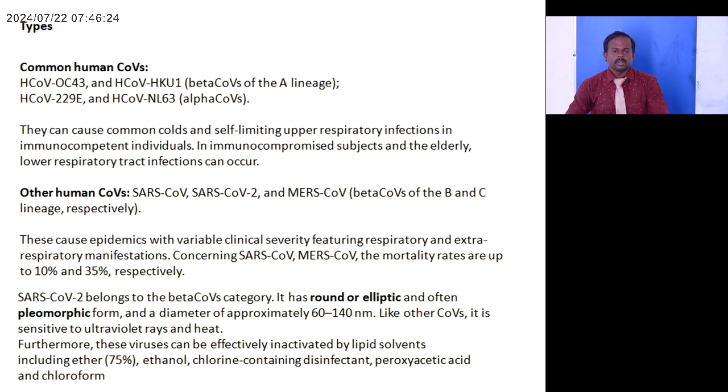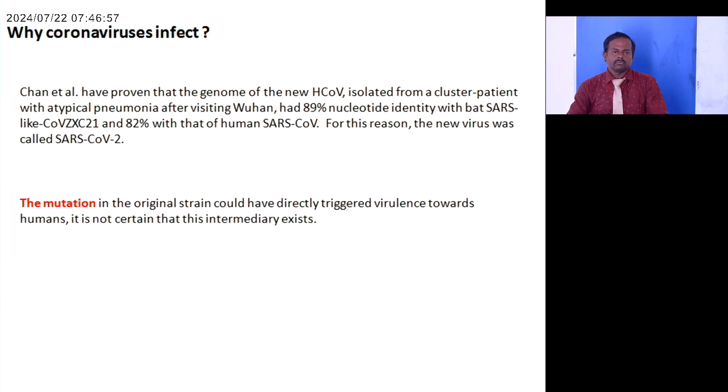SARS coronavirus belongs to the beta coronavirus category. It has a round or elliptic and often pleomorphic form and a diameter of approximately 60 to 140 nanometers. Like other coronaviruses, it is sensitive to ultraviolet rays and heat. Furthermore, these viruses can be effectively inactivated by lipid solvents including ether, ethanol, fluorine containing disinfectant, peroxyacetic acid and chloroform.